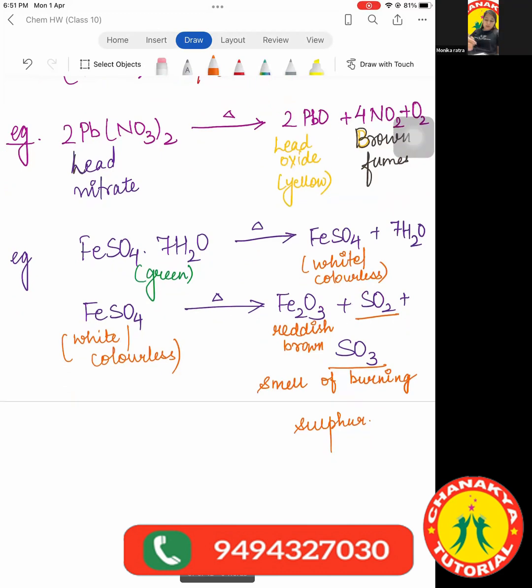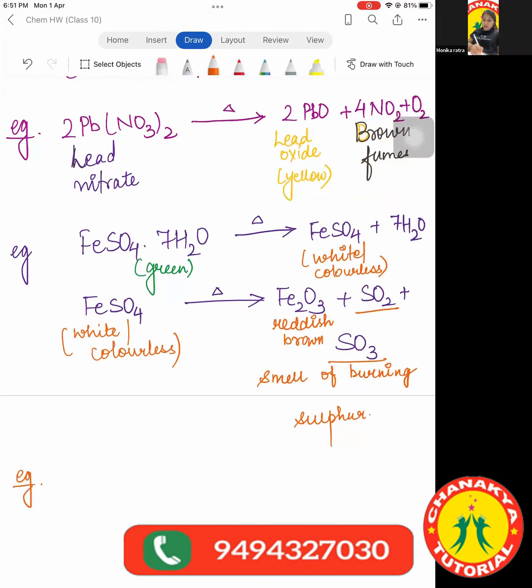Yes, ma'am. Okay. And the last reaction, which is again very important, is that of calcium carbonate, which on heating gives us calcium oxide plus carbon dioxide gas. So these are the main 3 reactions which you should be aware of, because these generally tend to come in the exam. First, I'll give you 2 minutes to analyze all the equations I have written. Then I will move to the next topic because I don't want to give you many equations to learn. In the next class, first I'll ask the equations, only then we will move further with the topics. So look at these and learn these right away.